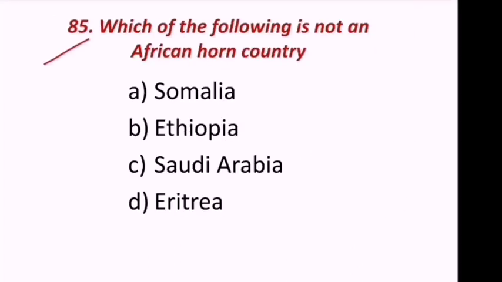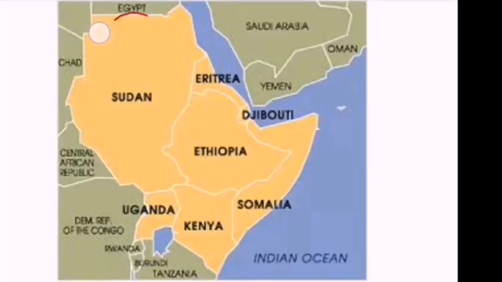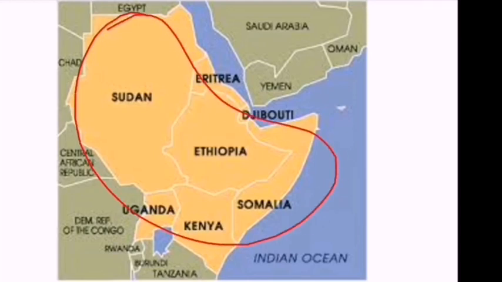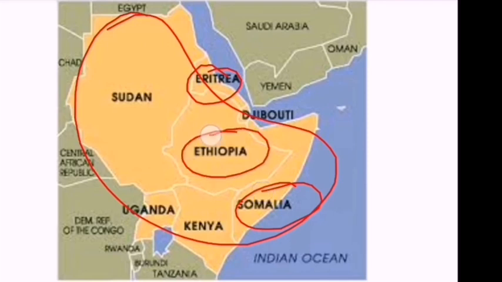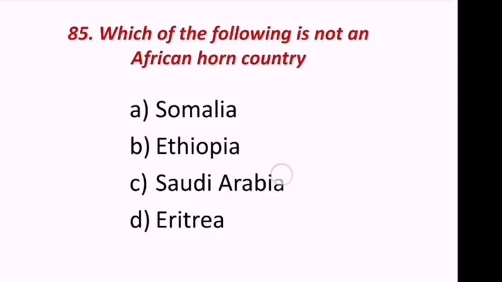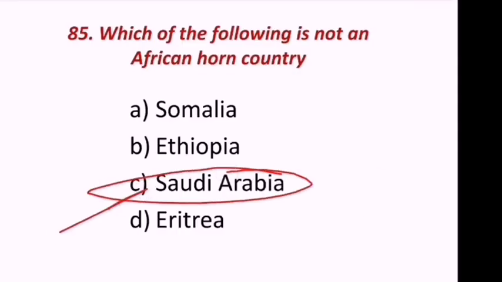85th question. Which of the following is not an African Horn country? Horn of Africa countries: Somalia, Ethiopia, Saudi Arabia, Eritrea. Look at the map. This yellow colored one is the Horn of Africa. Eritrea is there, Somalia is there, Ethiopia is there, but Saudi Arabia is not there in Horn of Africa. So we can say this Saudi Arabia is the right answer for this.